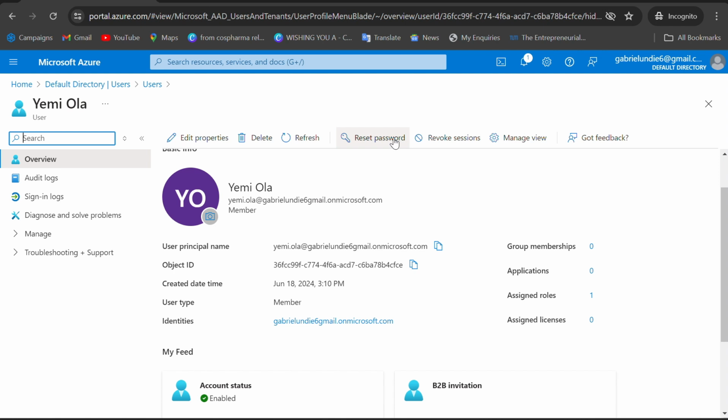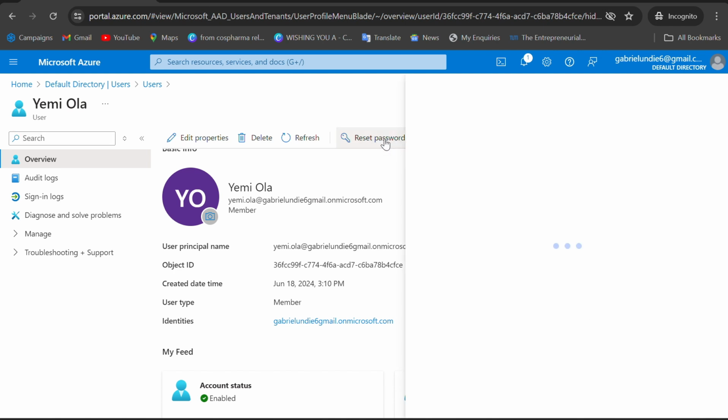Know that the person will contact their supervisor to raise a ticket. It could be on ServiceNow, Jira, or Zendesk. Once you see the ticket, you come to this place and click on reset the password for this user.